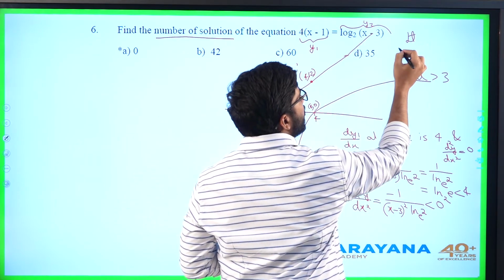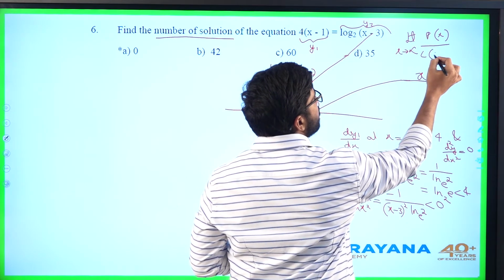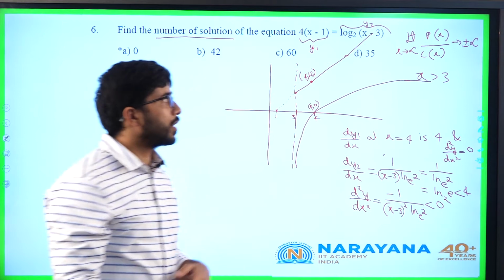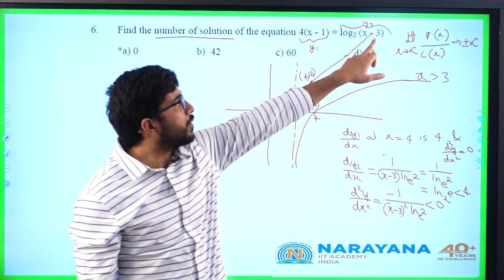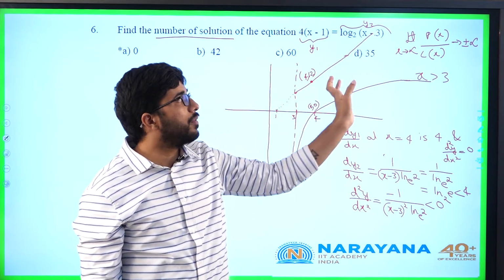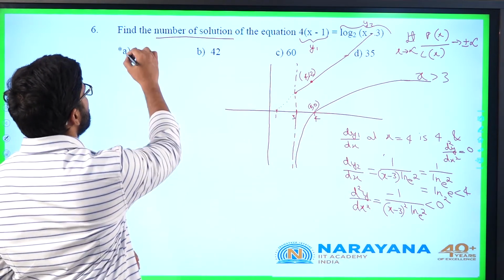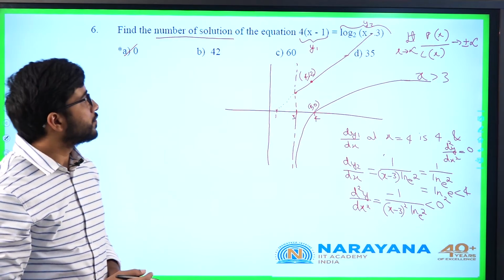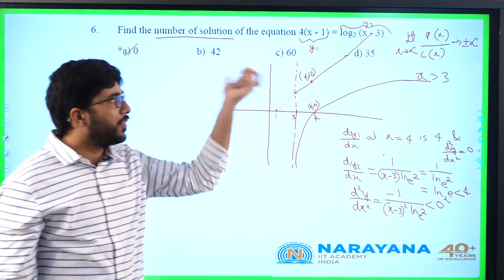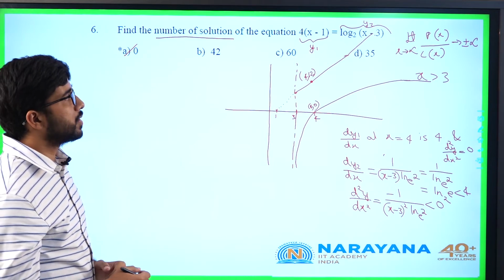You remember this logic: limit x tends to infinity, a polynomial of x, p of x, by a logarithmic expression of x will be always tending to plus or minus infinity. As x tends to infinity, 4 into (x minus 1) will tend to infinity. This will also tend to infinity, but this by this will be always increasing, it tends to infinity. So no solutions, answer is 0. Actually you can directly go for 0 because of the options you have here, 42, 60 and 35, even if that was the answer, you can't find the number of solutions there. So the answer is 0.